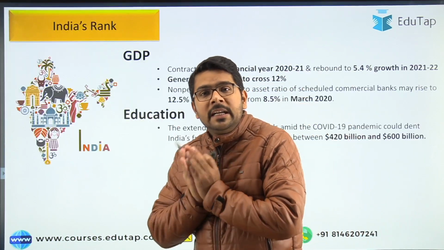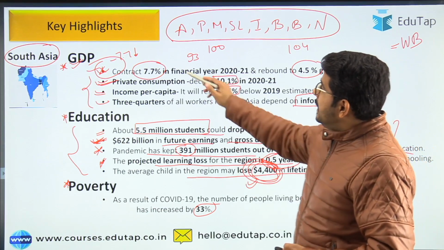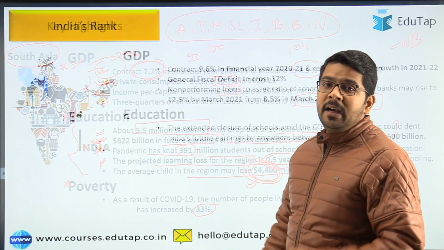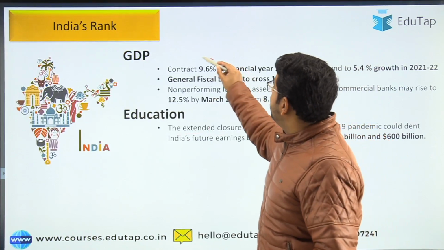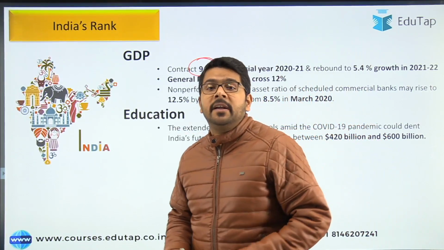Now we come to India. So guys, for the region they are expecting a contraction of 7.7%, but for India they are expecting a contraction of 9.6% in the current financial year.